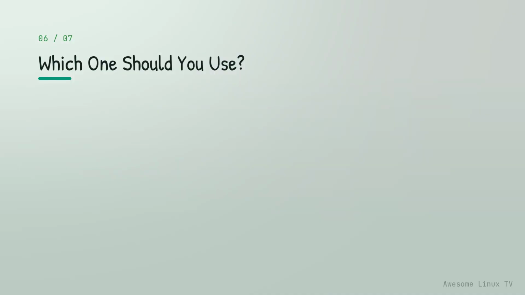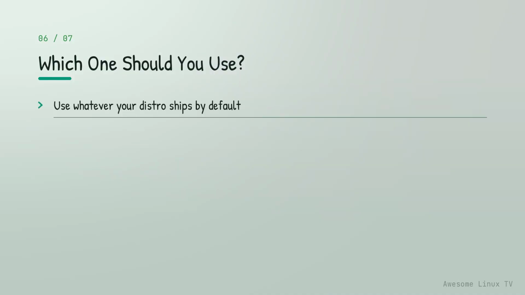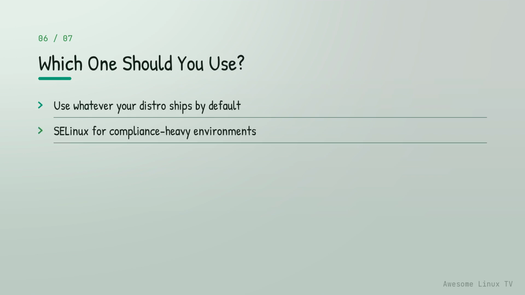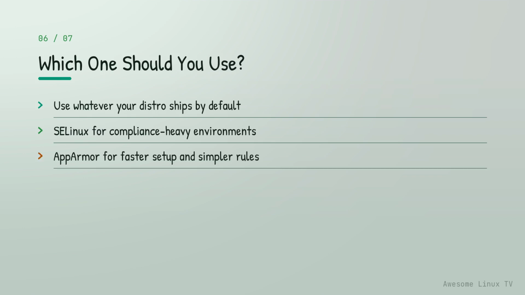For most beginners, the honest advice is this: stick with whatever your distribution ships and learn it well. If you're on a Red Hat derivative, SELinux is already there. If you're on Ubuntu or SUSE, AppArmor is your default. If you're in a regulated environment, PCI DSS, HIPAA, government work, SELinux's granularity is often mandated by auditors and worth the effort.